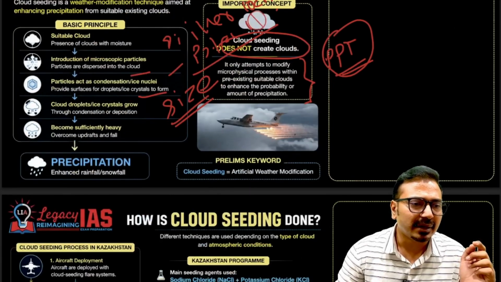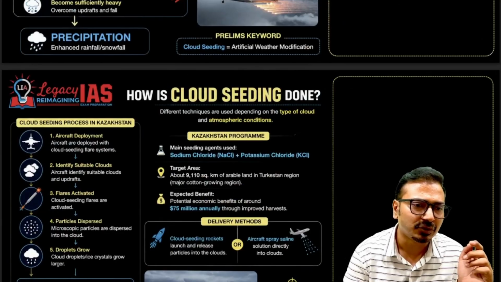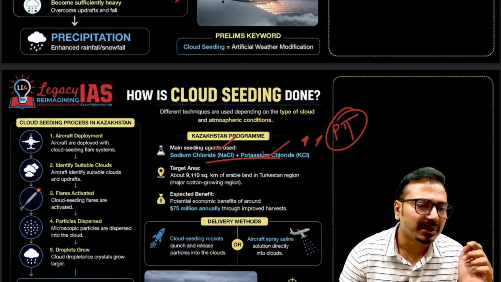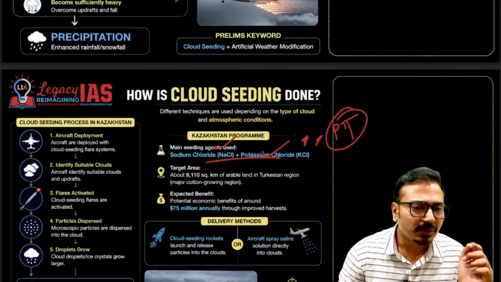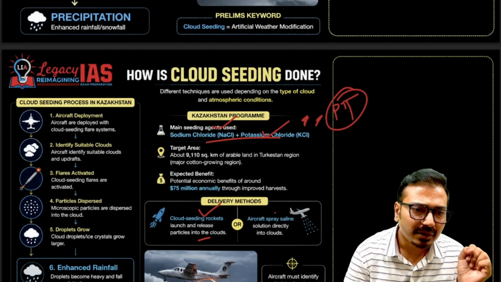Now in Kazakhstan, what kind of cloud seeding material was used? It was sodium chloride and potassium chloride. This was the question directly in the prelims examination. You should remember this. Now what were the delivery methods used? Cloud seeding rockets were launched to release particles, and aircraft were used to spray the saline solution directly into the clouds.